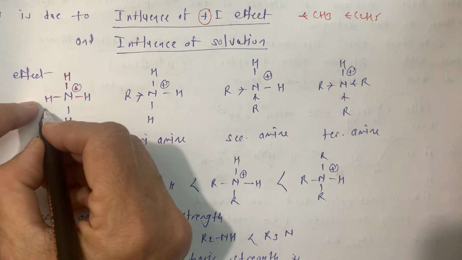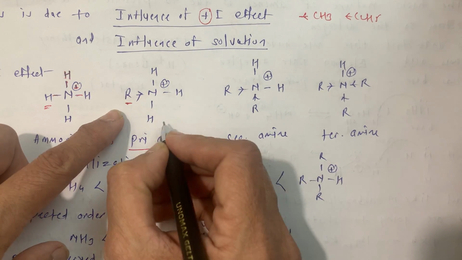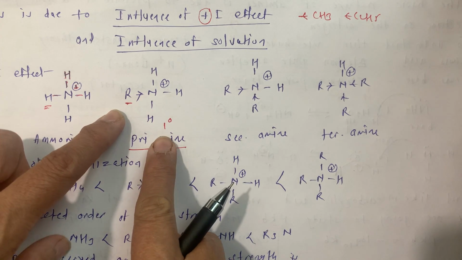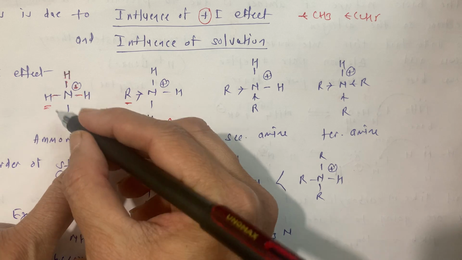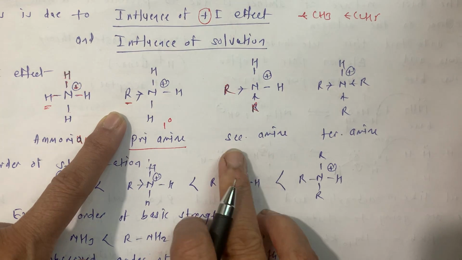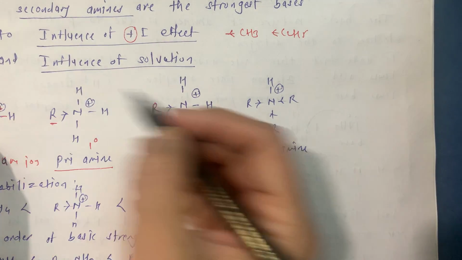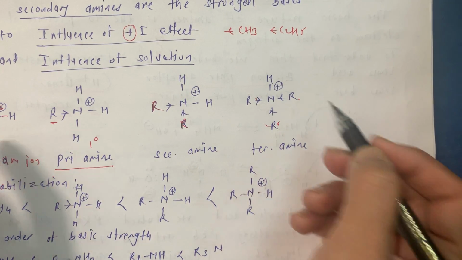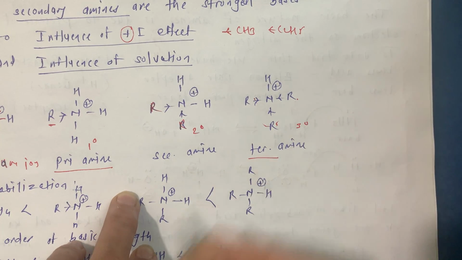If one of the H is replaced by R, then this is our primary amine, 1 degree. If two hydrogens are replaced by R, then this is our secondary amine. When all three hydrogens are replaced by R, then this is our tertiary.